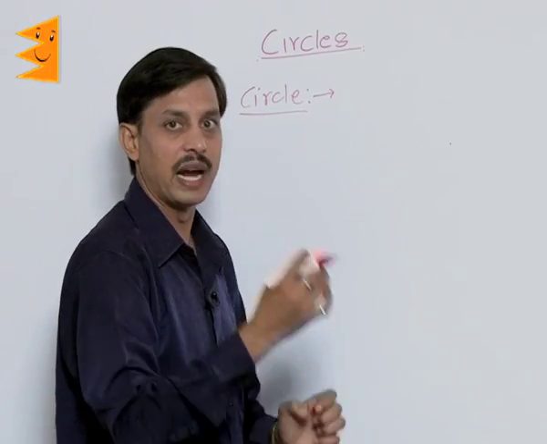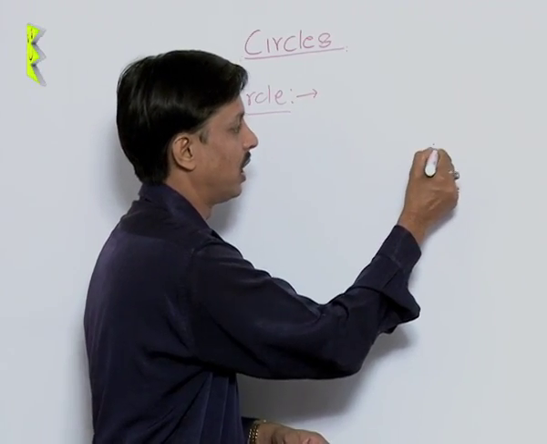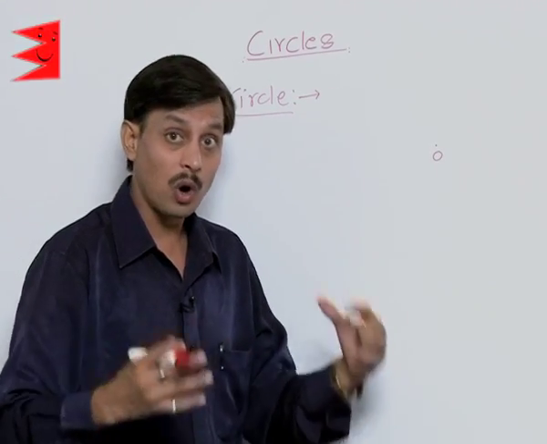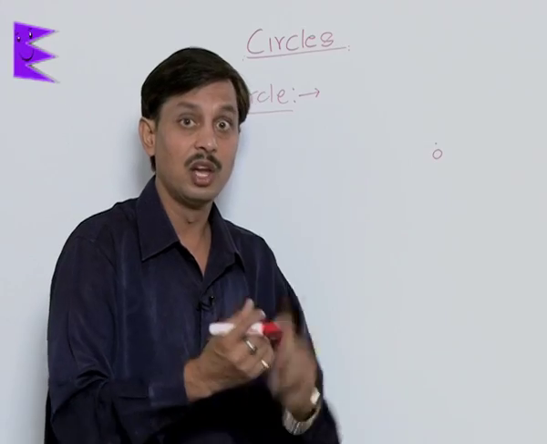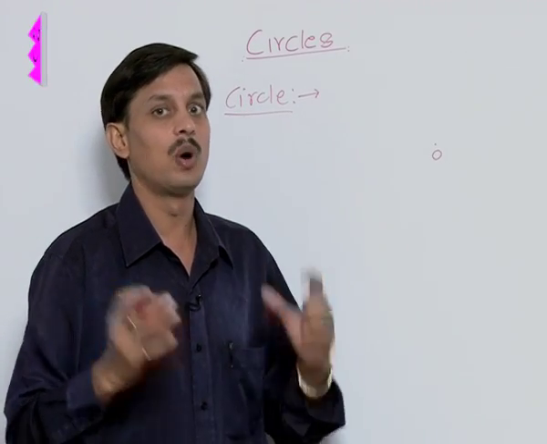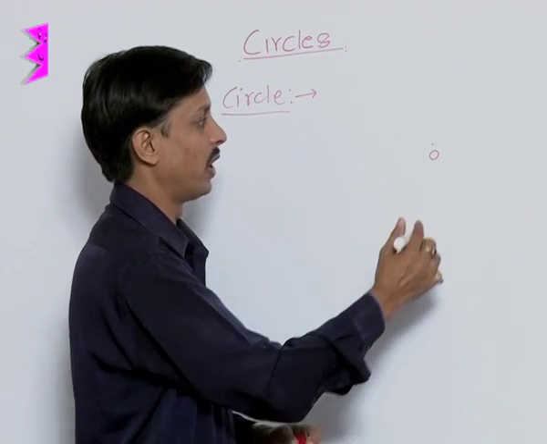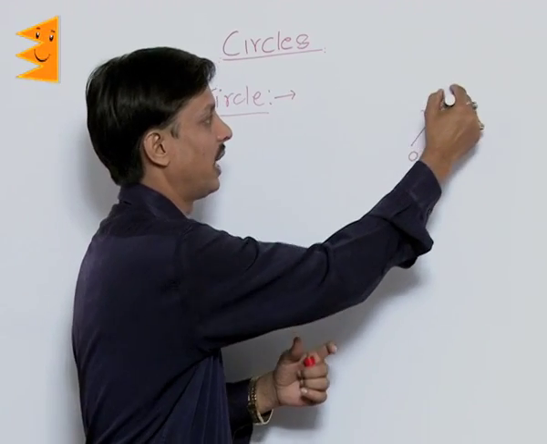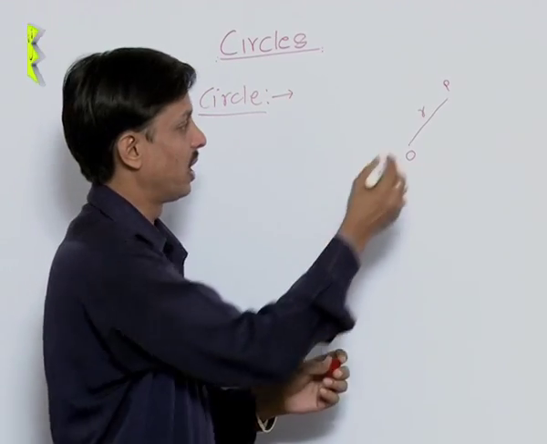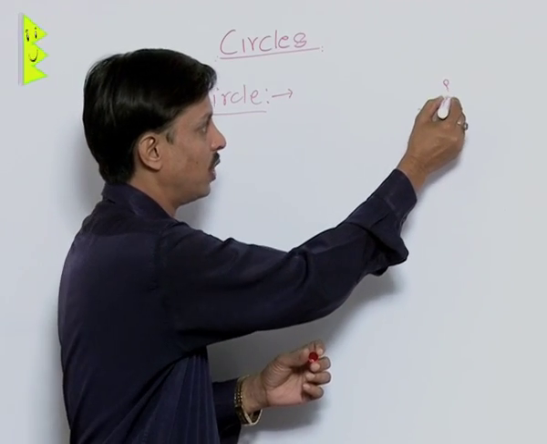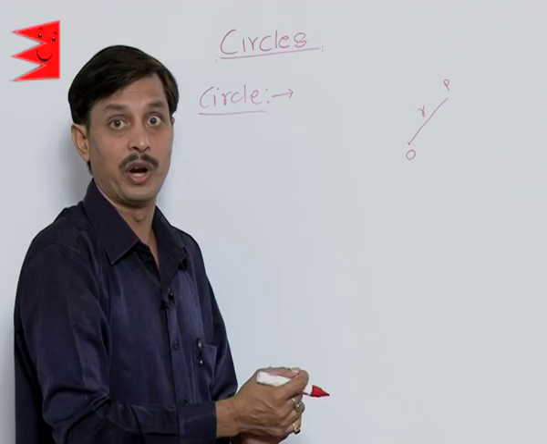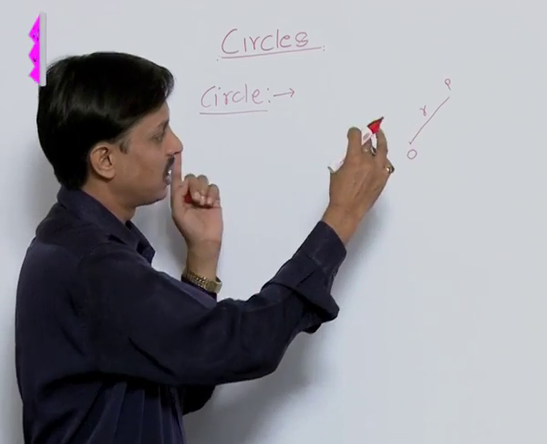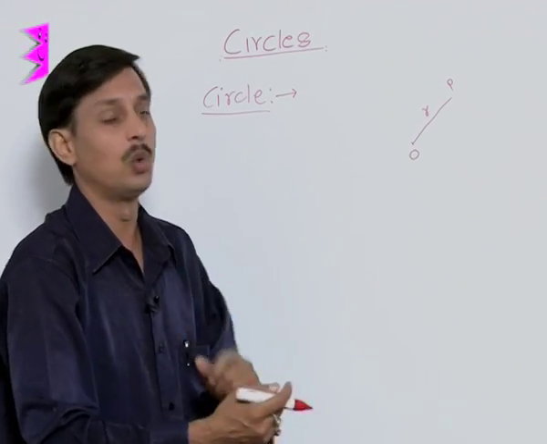This dot shows the fixed point, indicated by O. At a distance of R from it there is another point P. At a distance of R from O there will be an infinite number of points. So the set of all such points in the plane which are at the same distance from a fixed point is known as a circle.